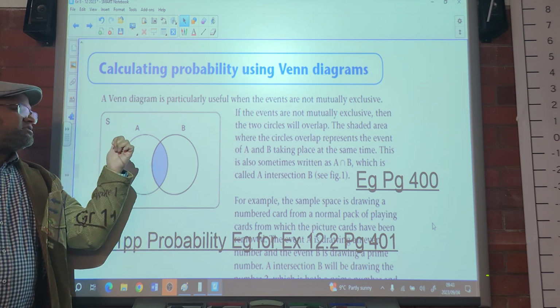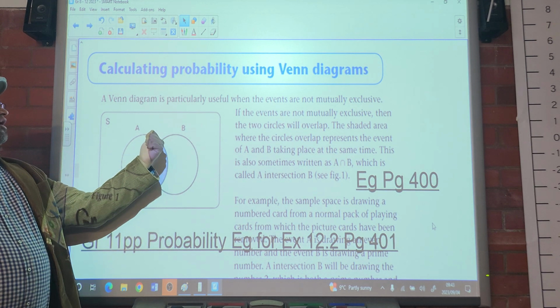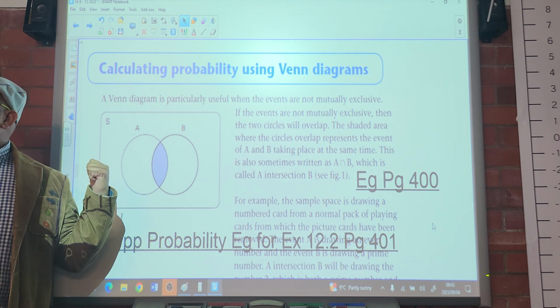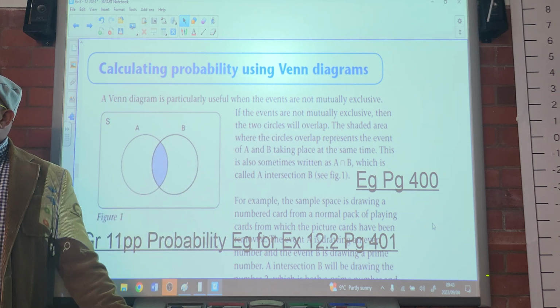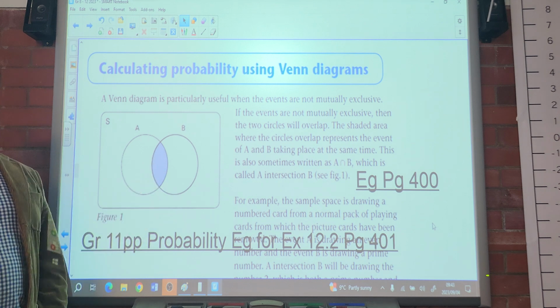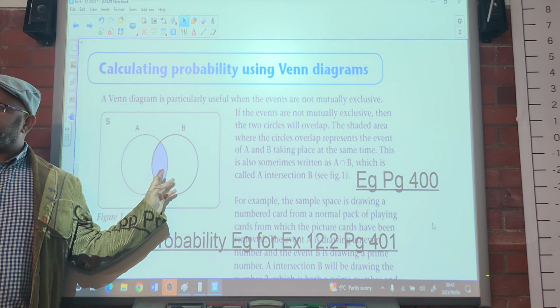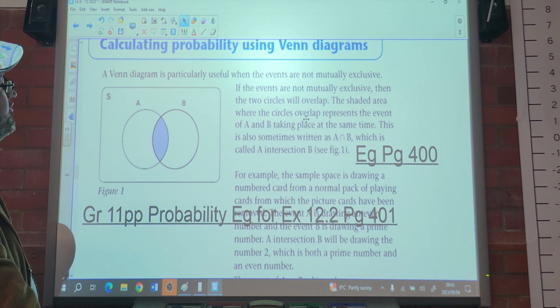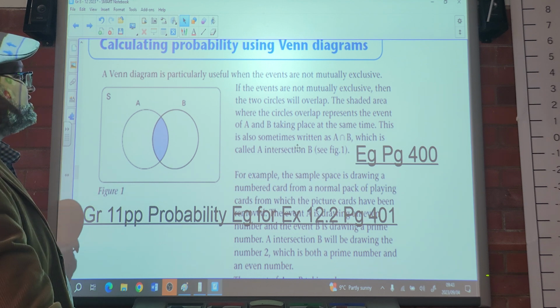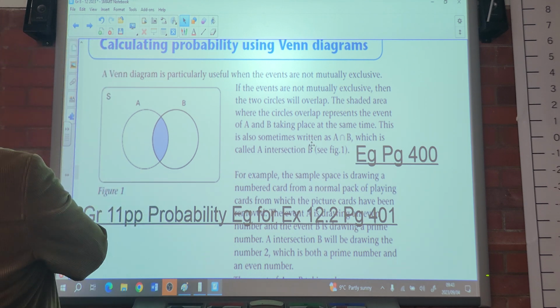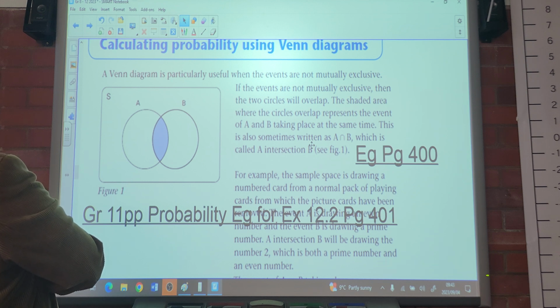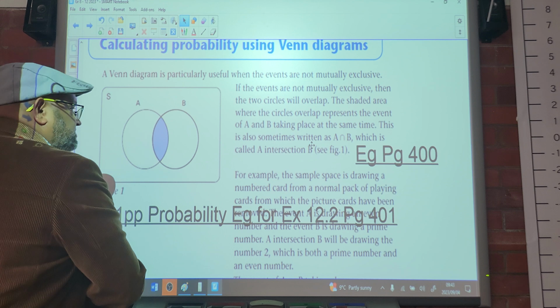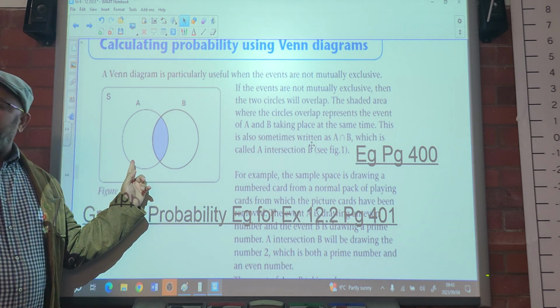So there are elements that belong to set A, and common elements that belong to set B. And those common elements will go in the middle, as it's shaded here. Can you see that, people? If events are not mutually exclusive, then the two circles will overlap. The shaded area where the circles overlap represents the events A and B taking place at the same time. This is also written as A intersection B. See figure 1.